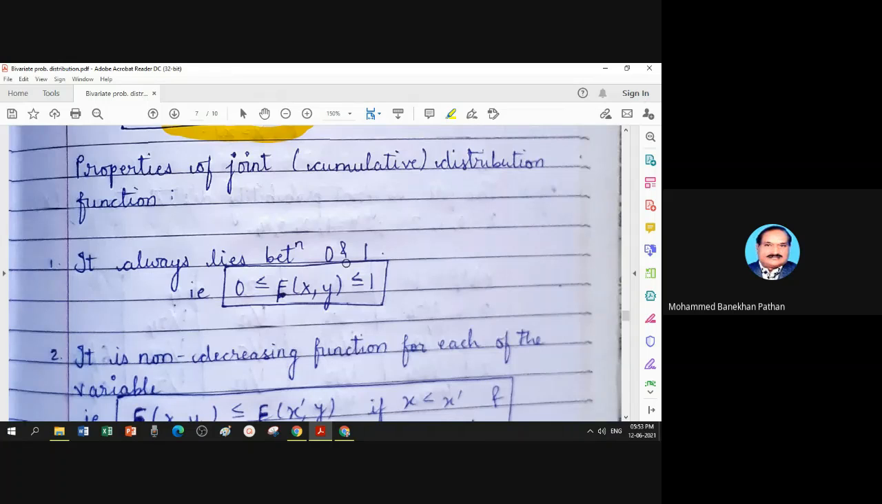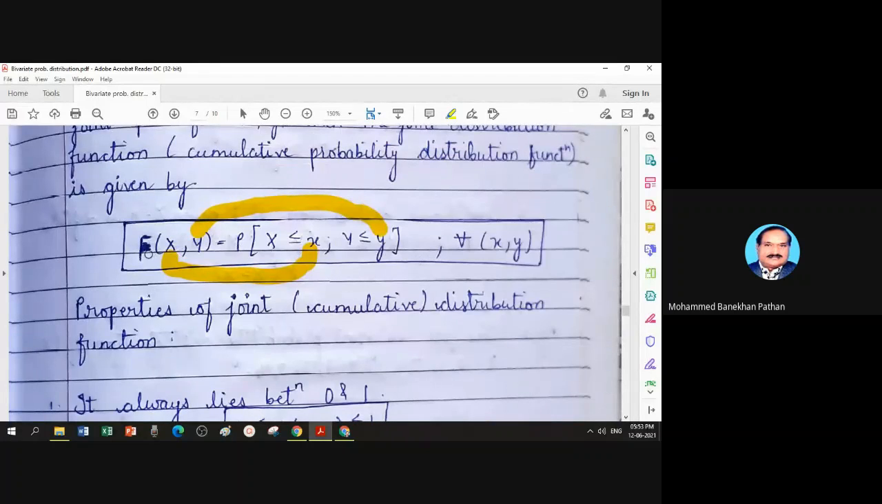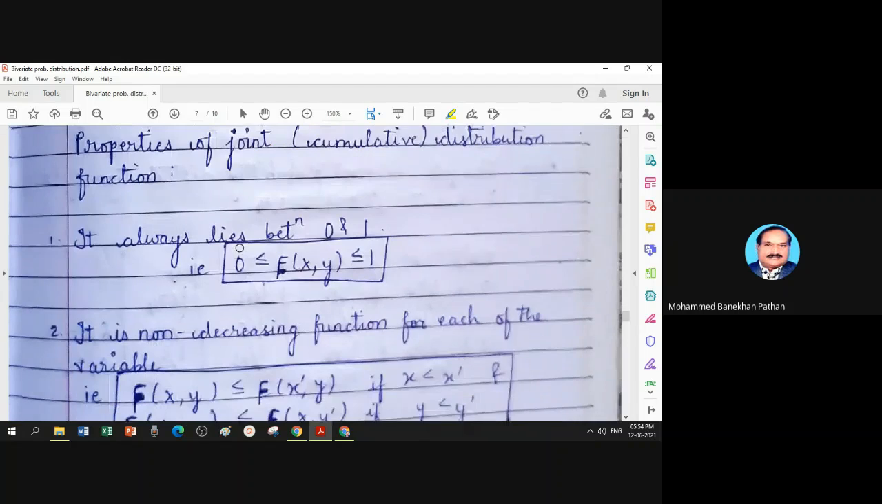By notation, capital F(x, y) is greater than or equal to 0 and less than or equal to 1. And it is quite easy to understand because the definition of capital F is a probability. And I told you in semester 1, the probability of any event is always between 0 and 1. And that's why your distribution function is always between 0 and 1.